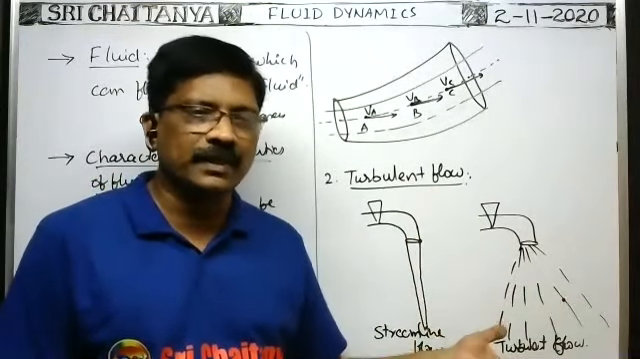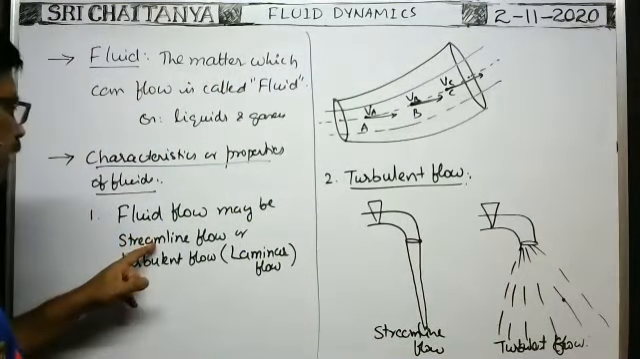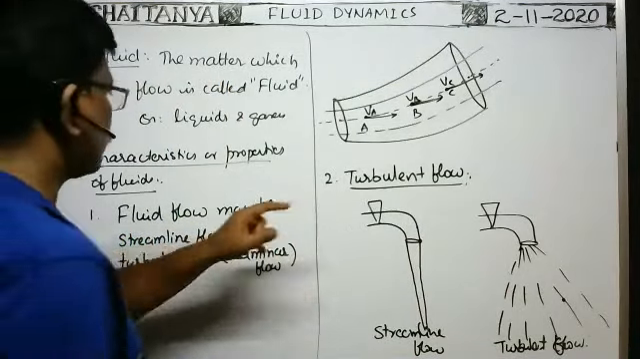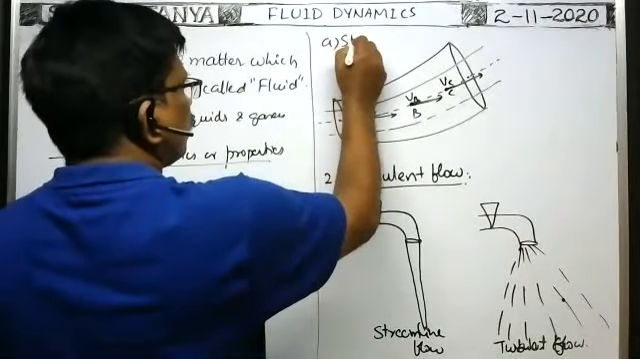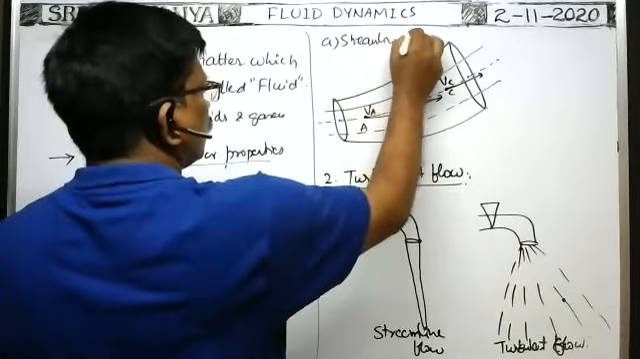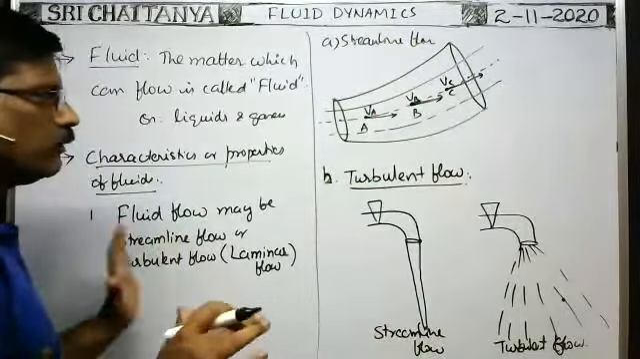So fluid flow may be streamline flow or turbulent flow. The first one, A, is streamline flow, and B is turbulent flow. So there are two types of fluid flows.